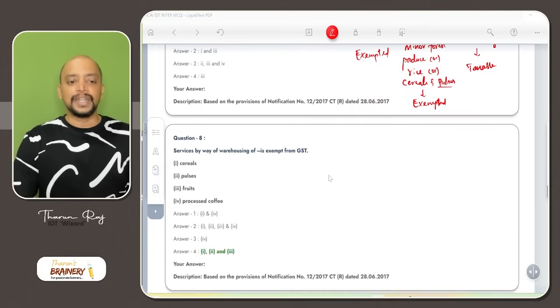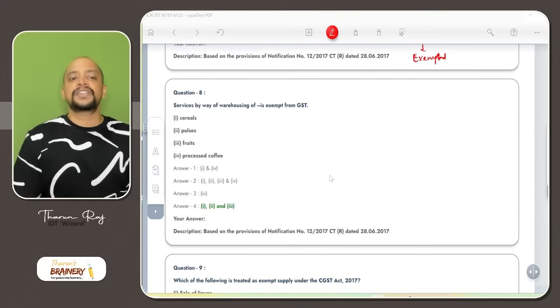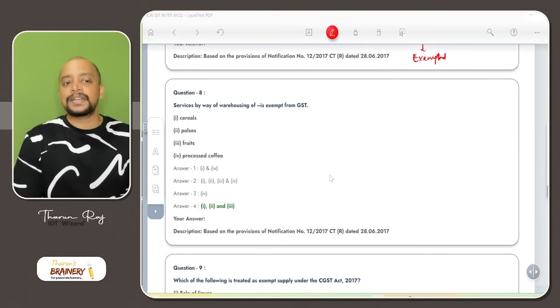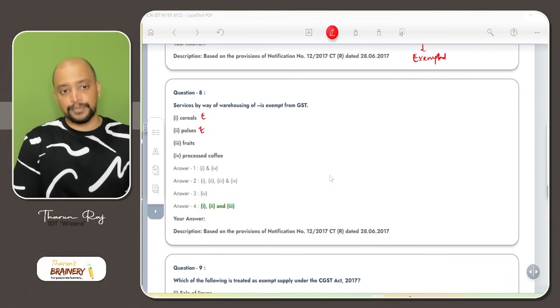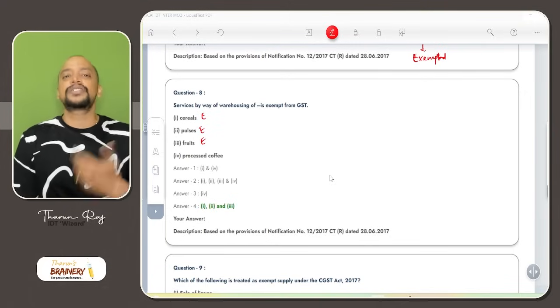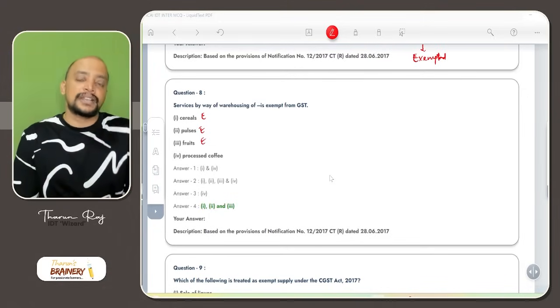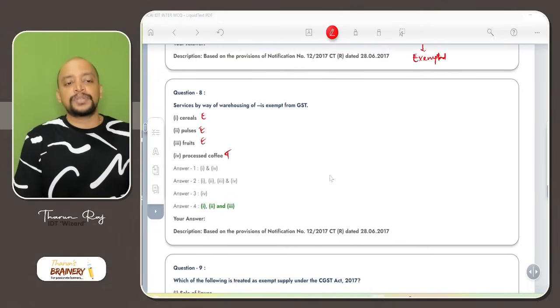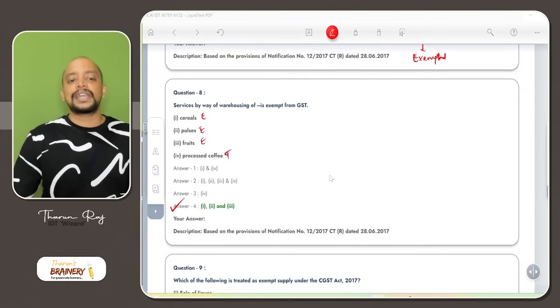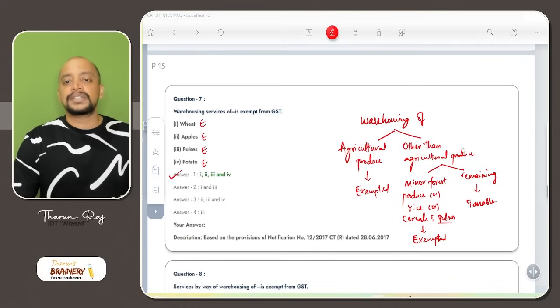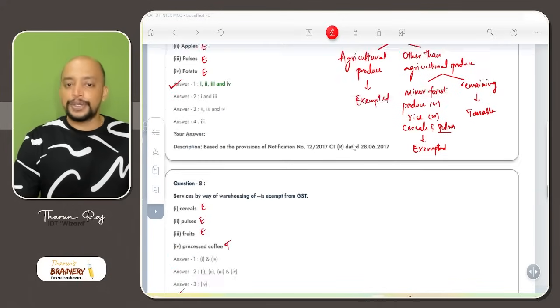Then the next one is also the same: service by way of warehousing of cereals and pulses, specifically exempted even though not agricultural produce. Fruits is agricultural produce, therefore exempted. Processed coffee is not agricultural produce, and it is not given in the list for exemption, therefore it will be taxable. So 1, 2 and 3 is the correct answer. Just remember this chart, it will be helpful for you in the exam.